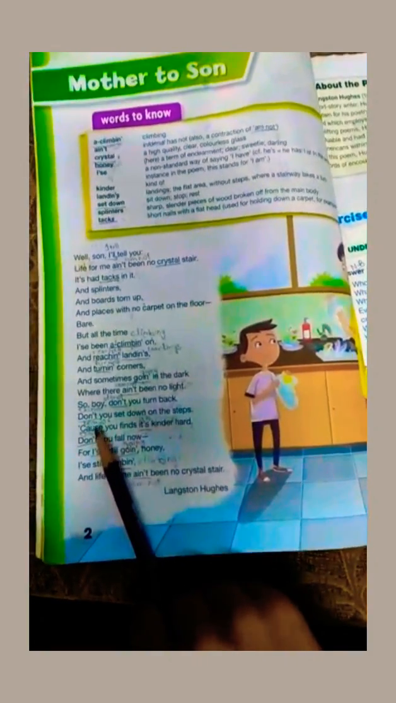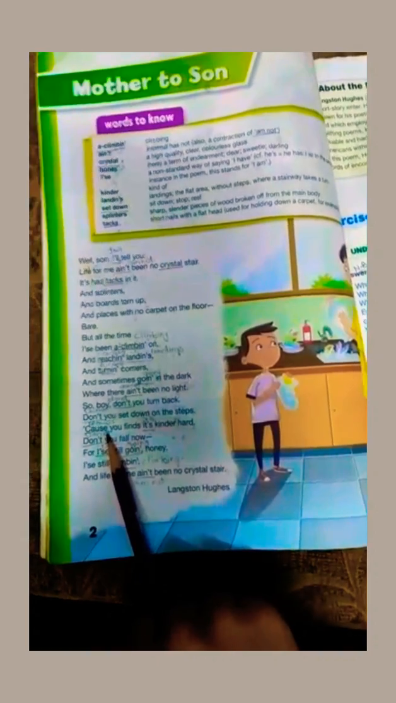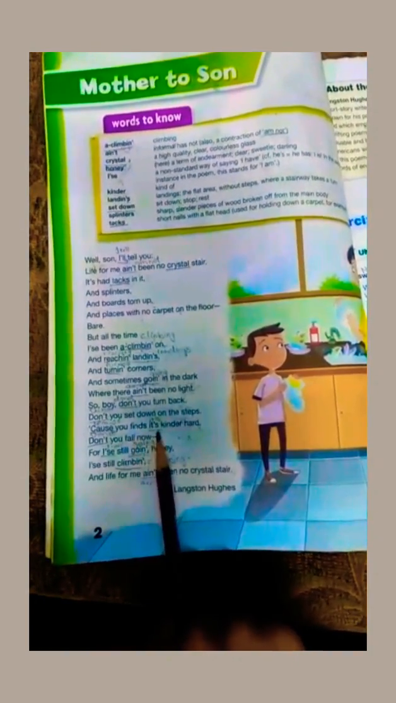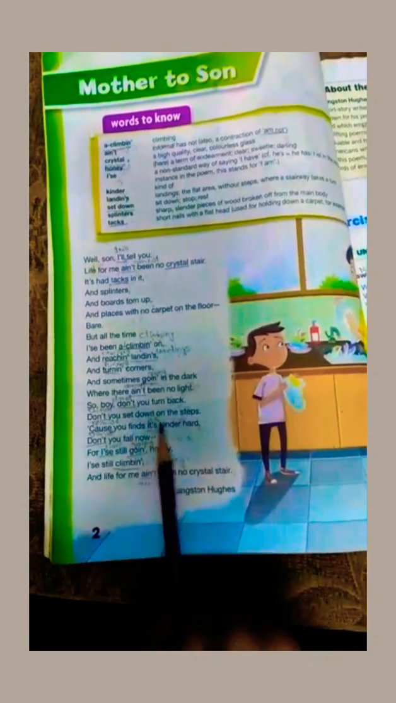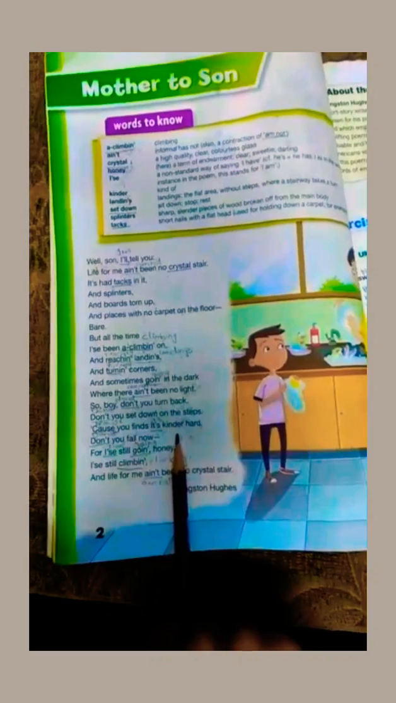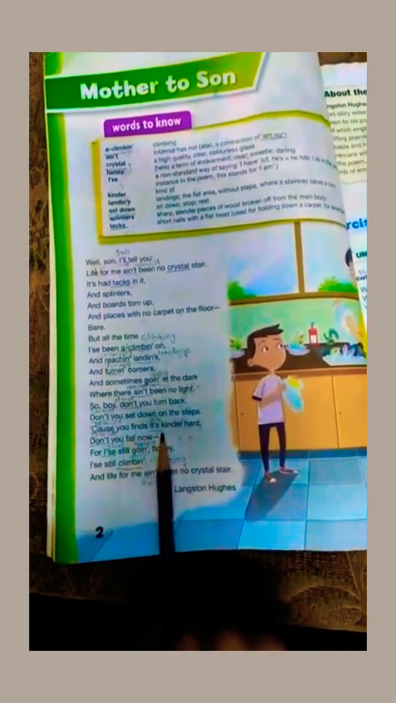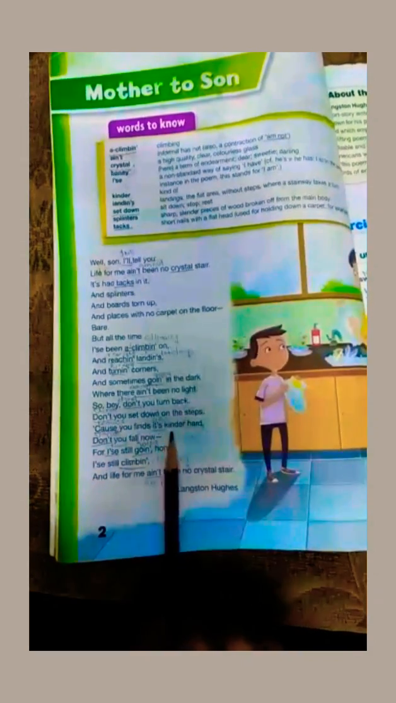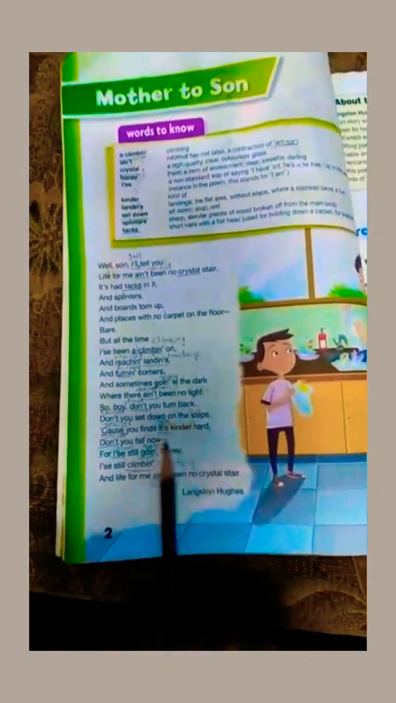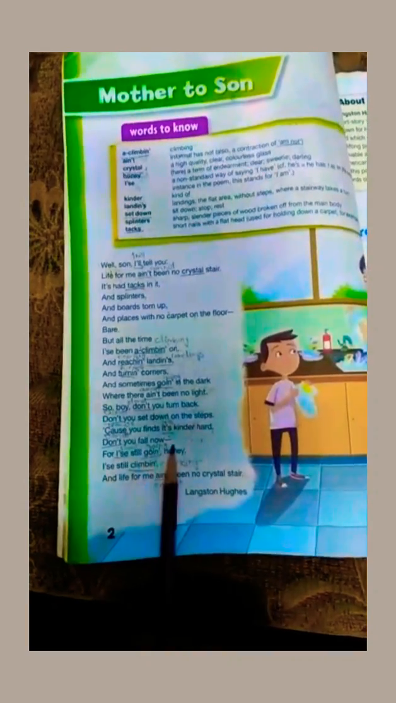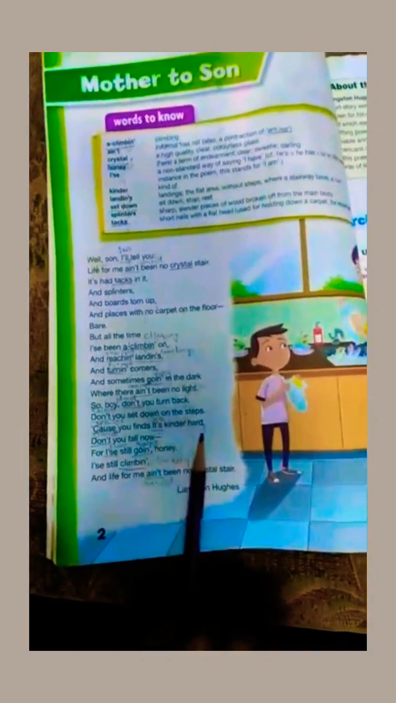Cause is the short form of because. Okay, she was telling that you may find your life kind of hard. Here kinder means kind of. So she was telling that you may find your life kind of harder. Okay, so you should not set back, you should not turn back, you should not sit down on the steps, as you feel it kind of hard.